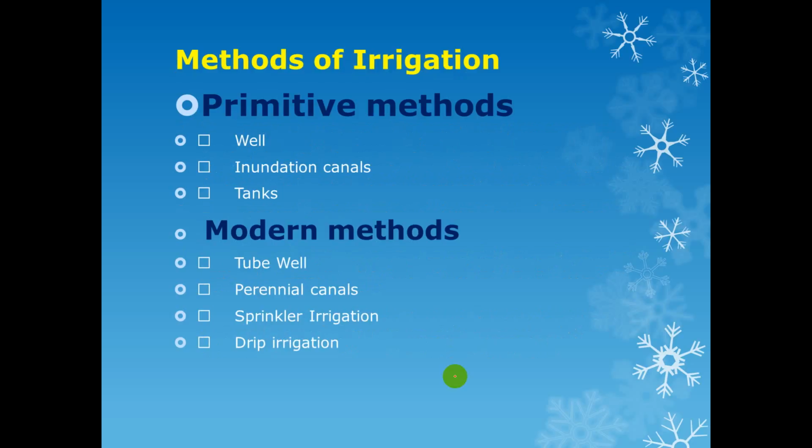We have two methods of irrigation. One is primitive methods, which our ancestors used, and the other is modern methods of irrigation, which are contemporary and authentic in this time. Now we are going to discuss them one by one.